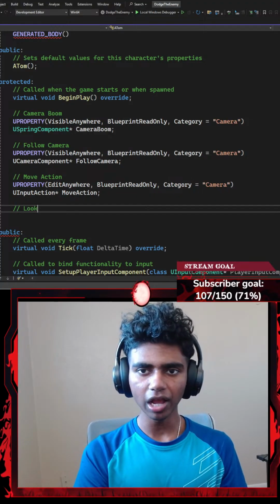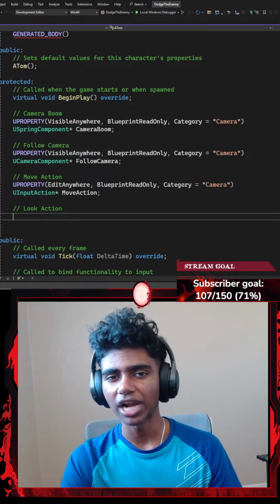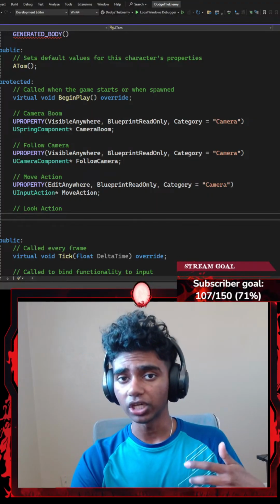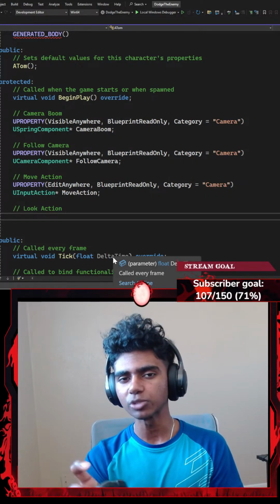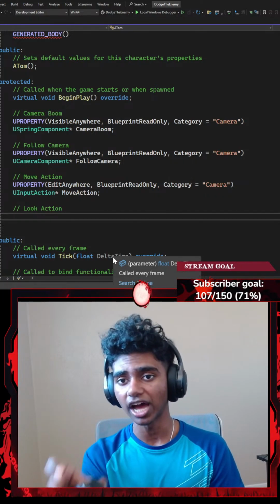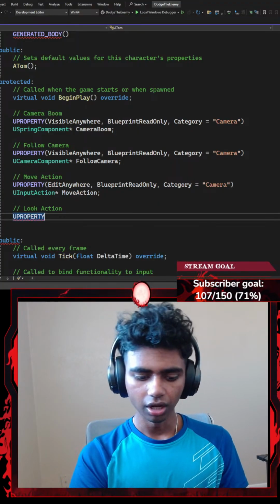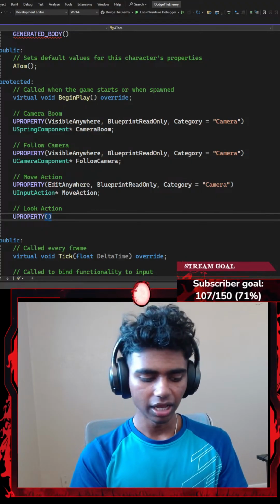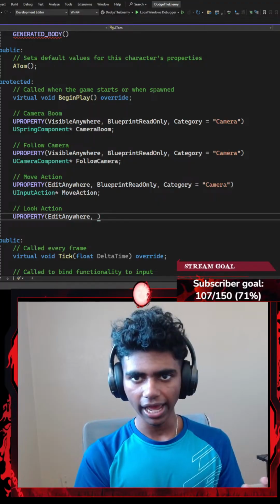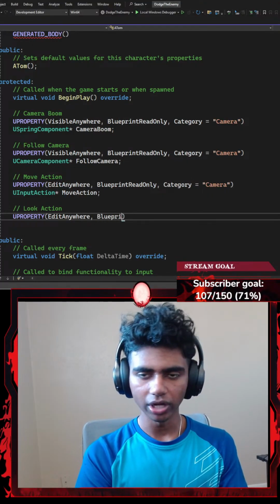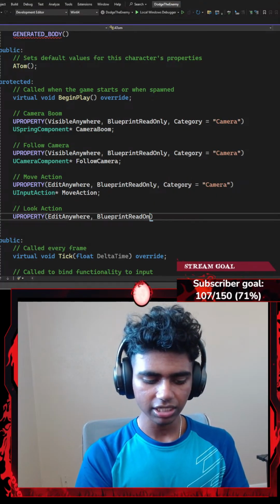Next up, once I'm done with my move action, is there anything else that I need? I might need one for my look action as well, because if you guys do remember me creating those bunch of input actions, there was a look action, which is going to be in charge of my player either looking towards the left or towards the right based on where my mouse moves, either in the x-axis or the y-axis. So I'm going to go with something like a U property here. Okay, and then I'm going to add a parameter. Let's say I want my U property to be something like edit anywhere. I want to edit my look action anywhere. I want it to be blueprint read only. I only want my blueprint to be able to read this stuff.